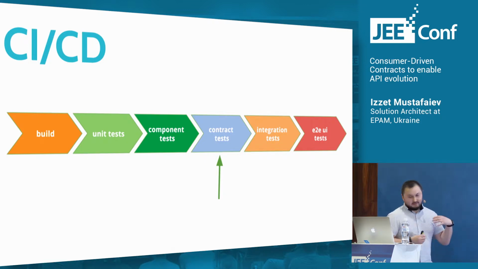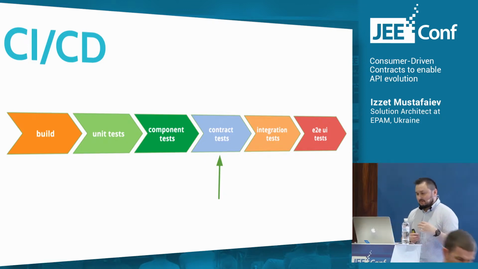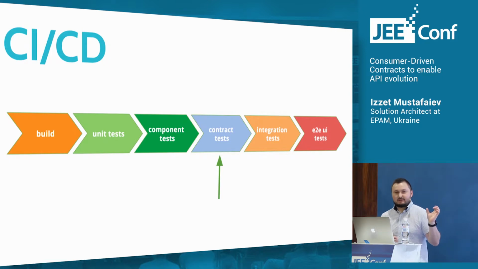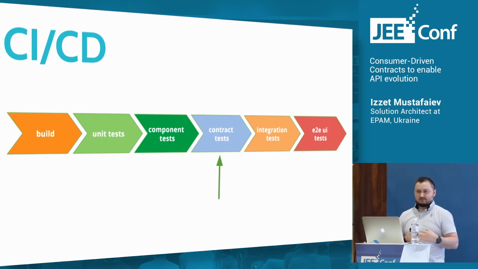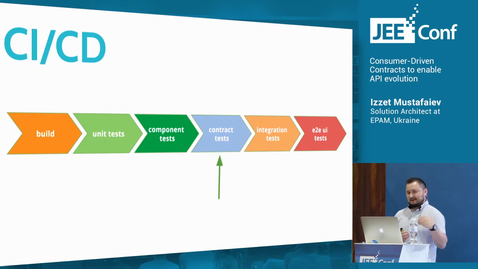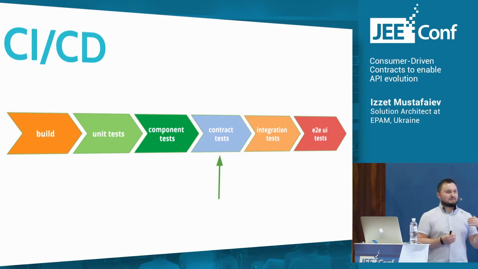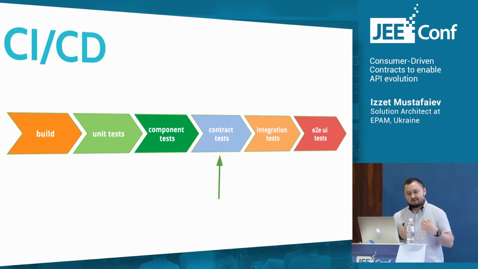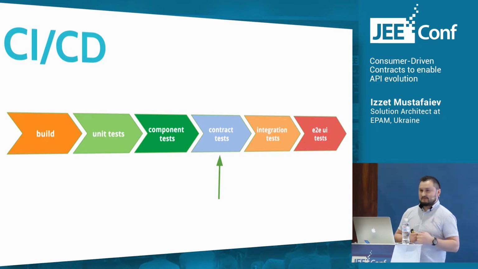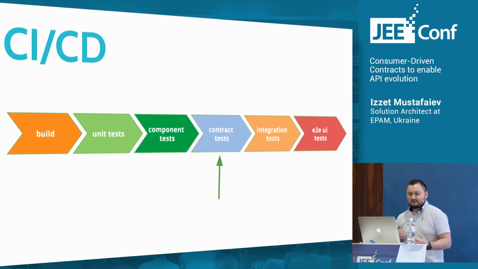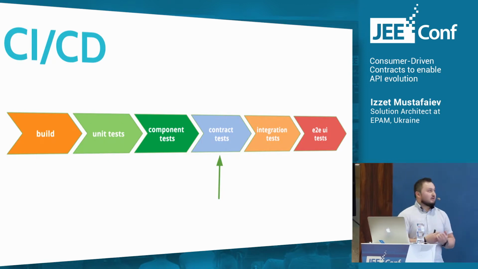So basically, the reason to inject it exactly at this place is that the effort we need to spend for successful implementation of this technique is slightly higher than to implement unit tests or component tests, but it is lower than to implement integration and end-to-end tests.